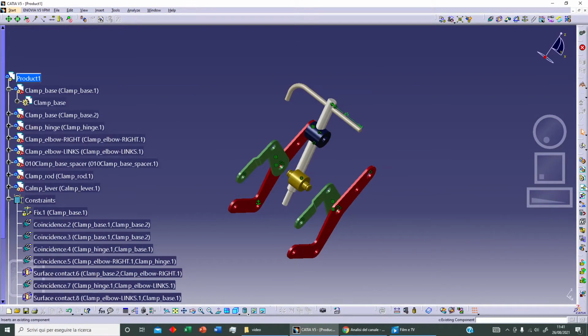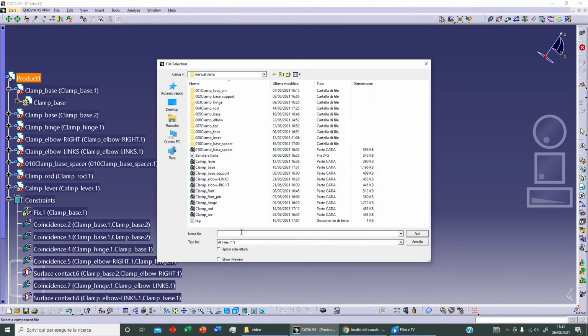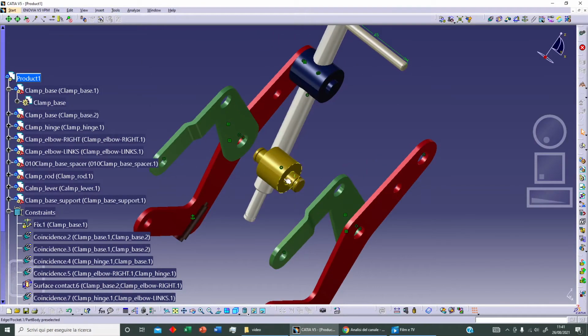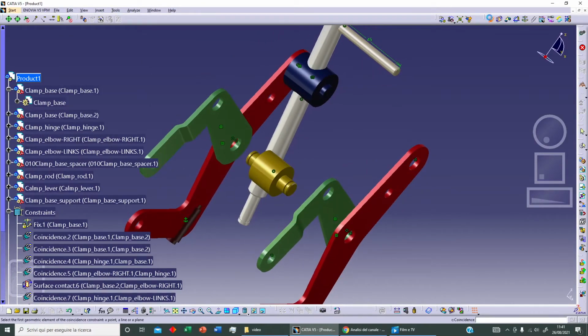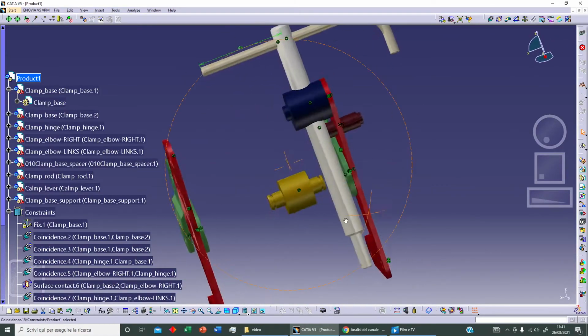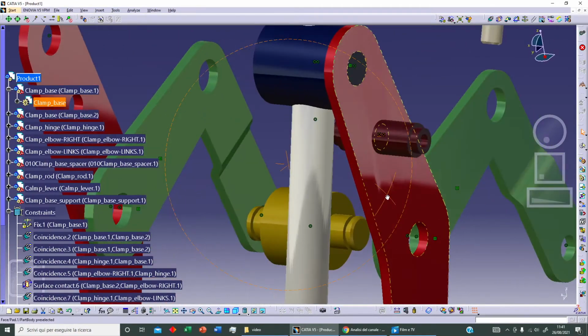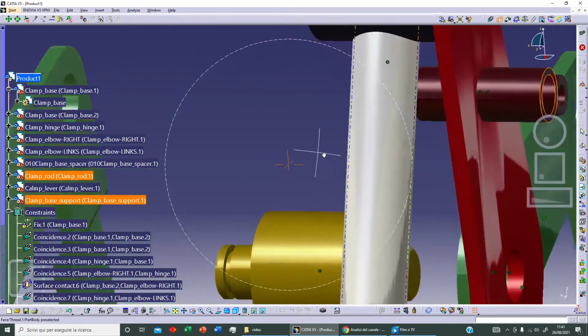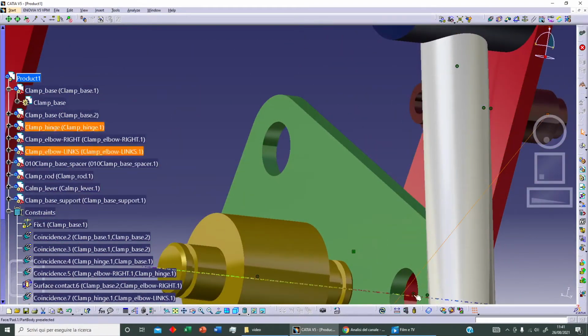Now let's add our clamp base support. Let's click on product and clamp base support. Here we are, open. This is our element, and we want coincidence between this axis and this element, and let's update. Now we want contact between this and this, and let's update.